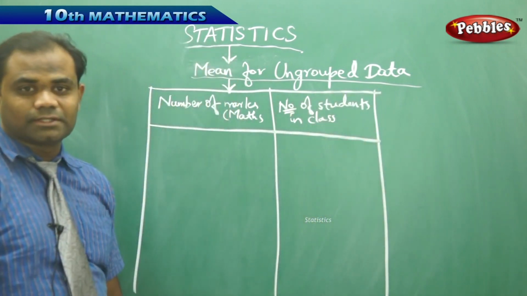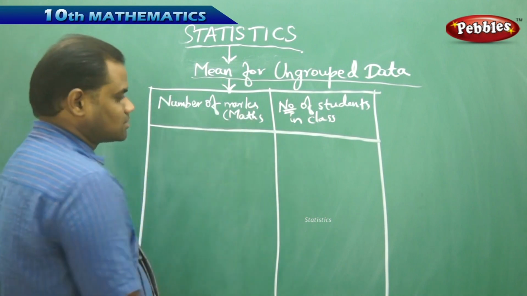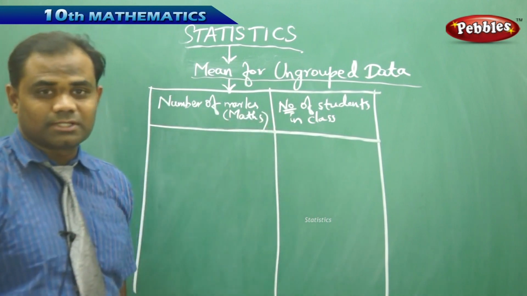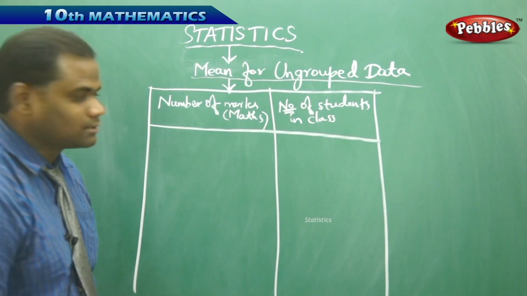That is how I differentiate the two columns, the number of marks obtained in max and the number of students in the class. So each of that I will take.